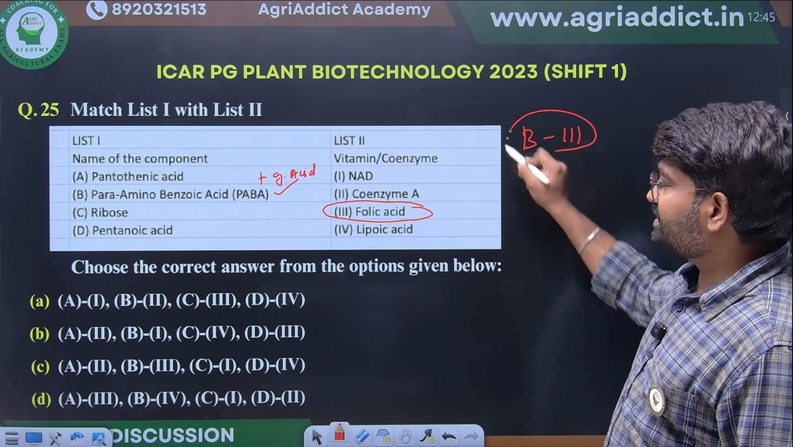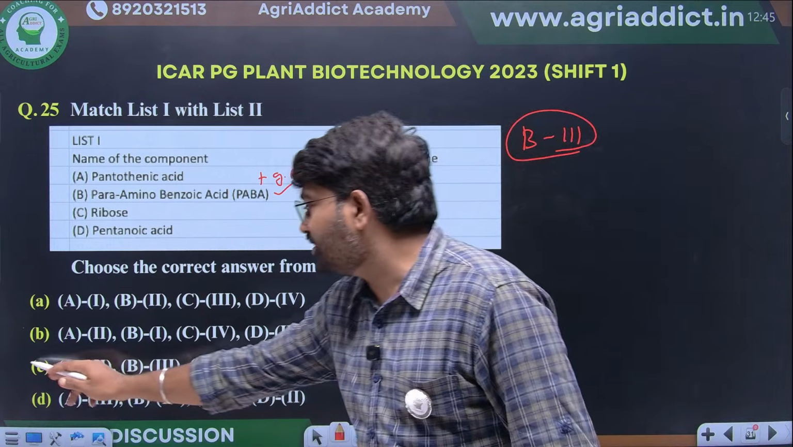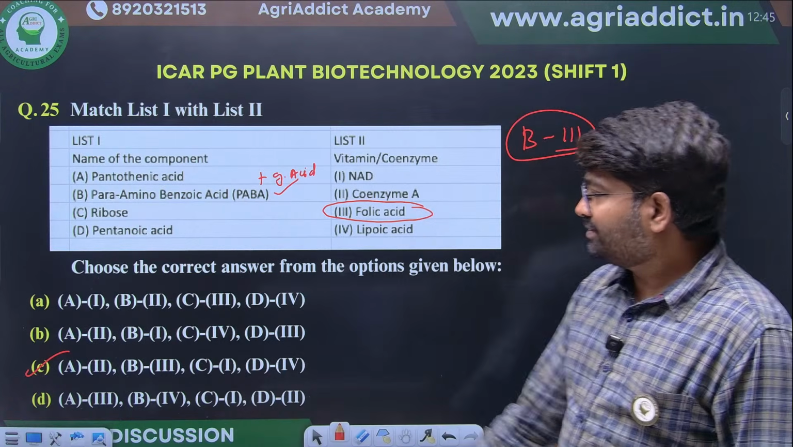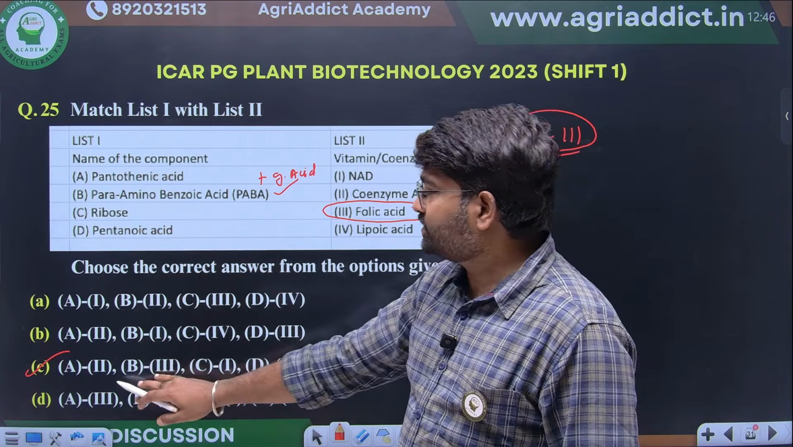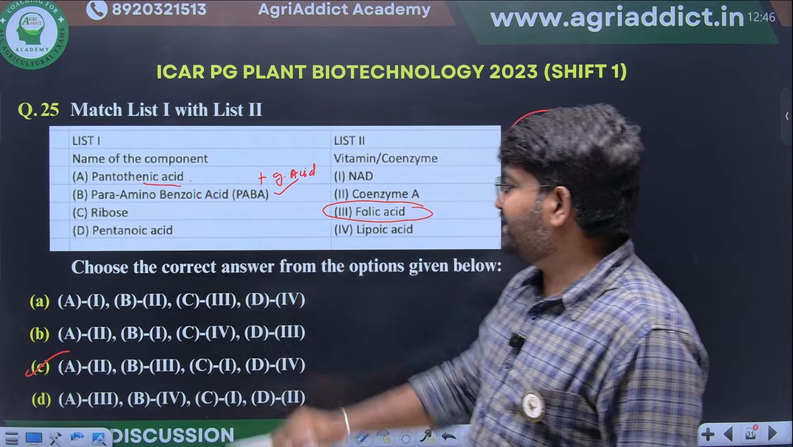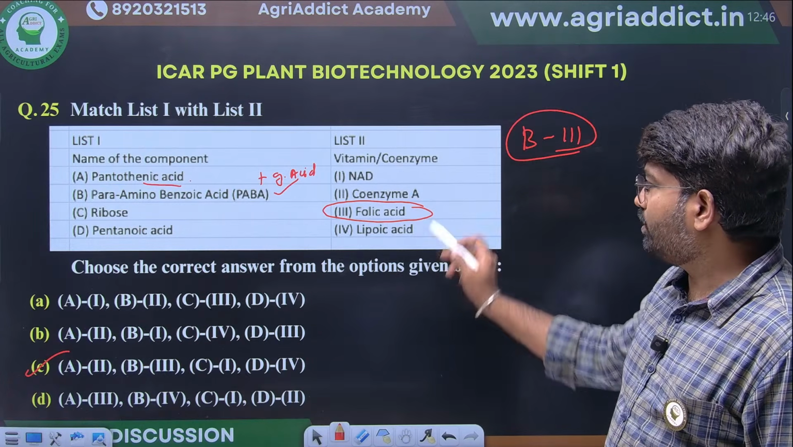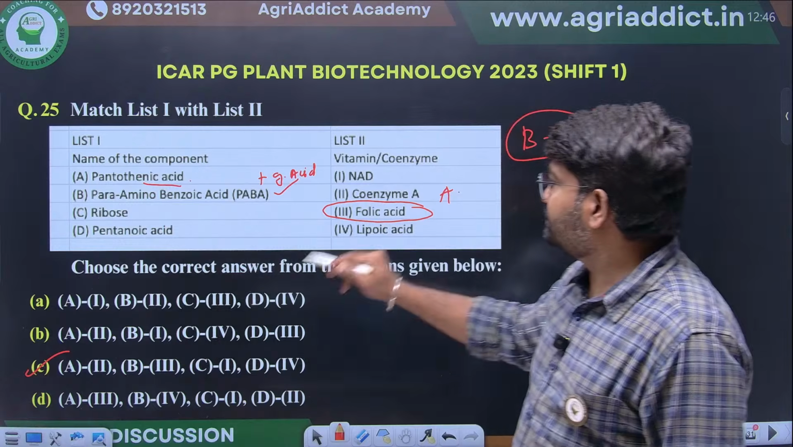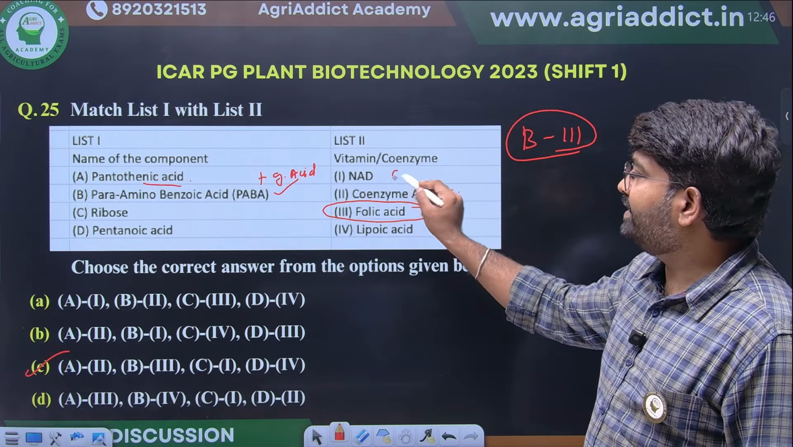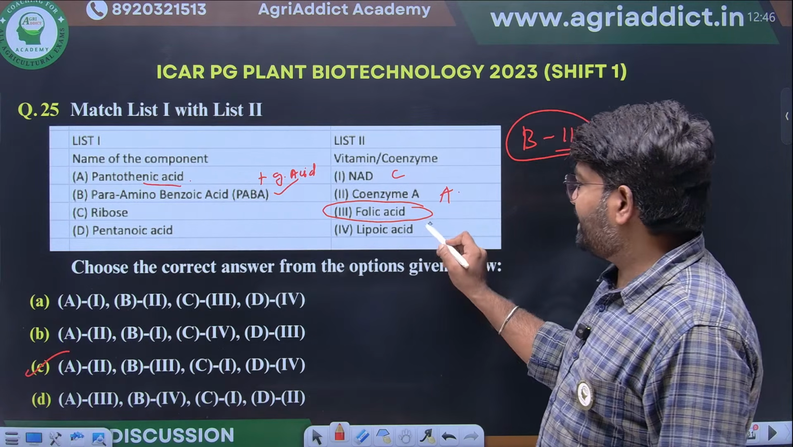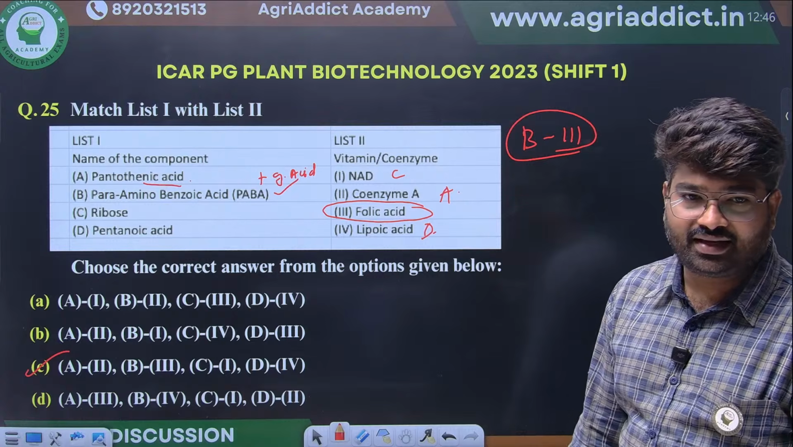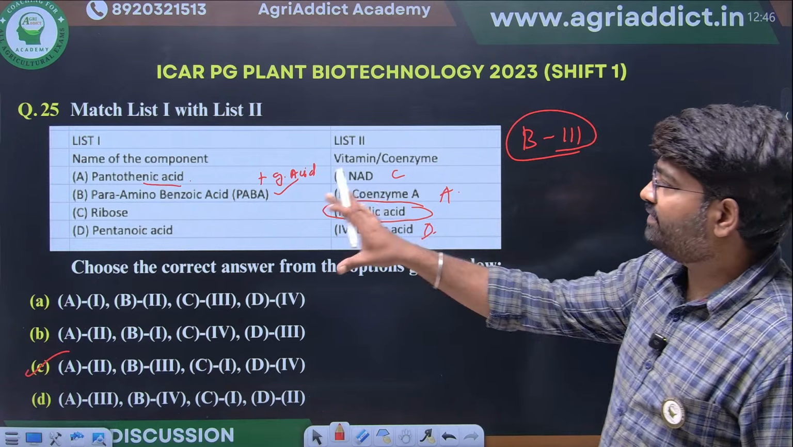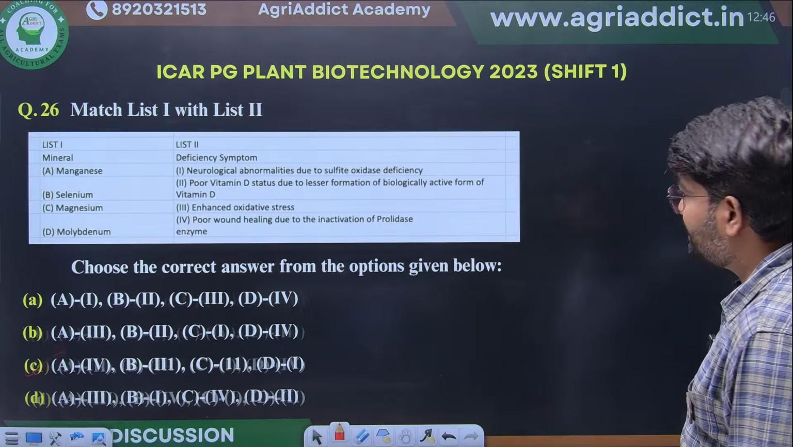You see, this is the simplest thing. Where B is coming, option 3. Nowhere else is it coming. Only one option is coming, B. Now, we will solve for the other questions. Pantothenic acid will be present in what? Coenzyme A. Ribose will be a component of NAD. Pentonic acid will be there in lipoic acid. This is clear. This is a simple question only. They have given different vitamins, and we have to match them with their coenzymes.